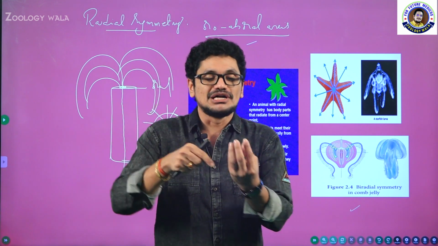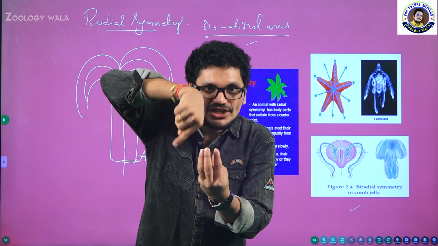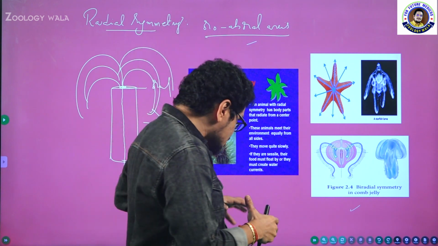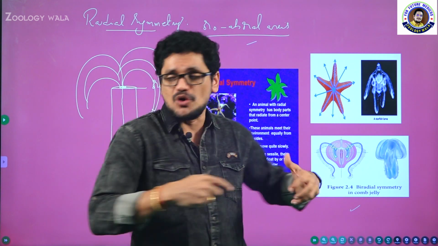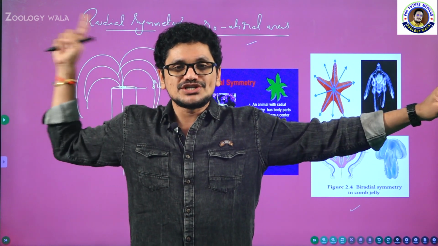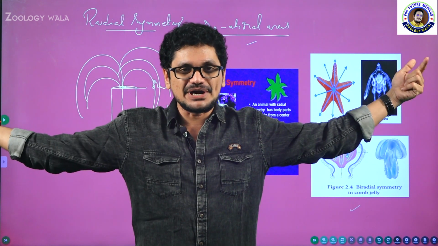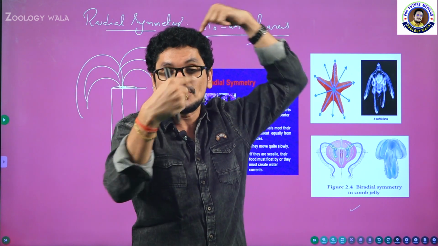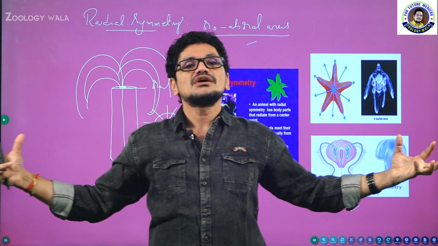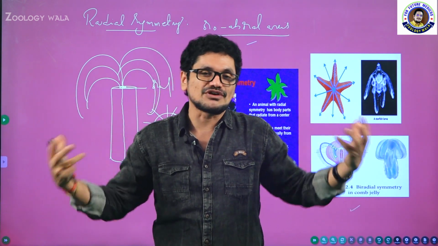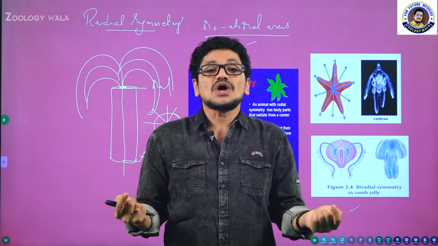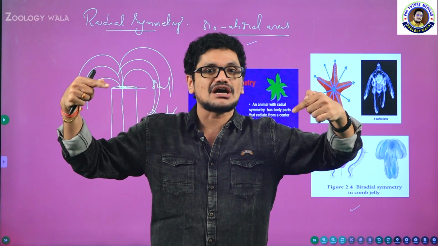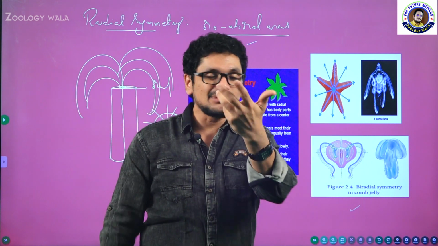But for sessile animals, sense organs are present around the central axis. So without turning the body, without twisting the body, without changing the direction of the body, the animal can see who is coming from all directions. The predator, if the predator is coming from this side or this side, even from this side also, the animal is able to see, the animal is able to sense what type of predator is coming from which direction. This is the advantage. So the animal can perceive, the animal can sense the surroundings, the animal can sense whether food material is coming or not along with the water. Animal can sense all these.